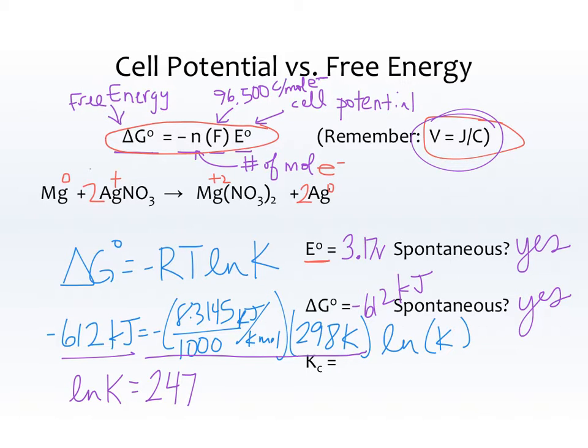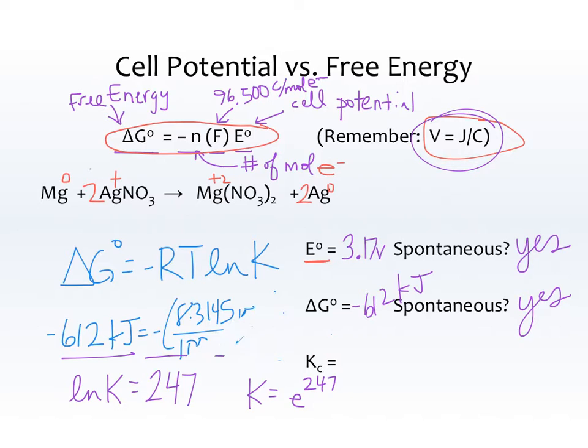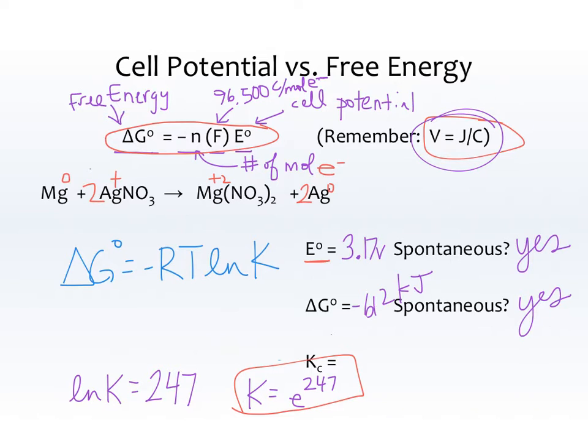Okay, so then we need to find what K is actually equal to. So I'll take e to both sides, so I'll end up with K is equal to e to the 247th power. If you type that in your calculator it will probably tell you overflow, this will not work, because an exponent of 247 is a ridiculously high exponent. So what I'm going to say for my K, I'm going to erase all this to get it out of the way. I'm going to say K is equal to e to the 247th power. Ta-da! Okay, let's look at another one.